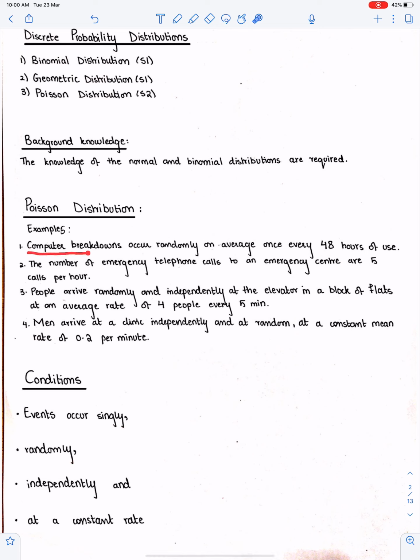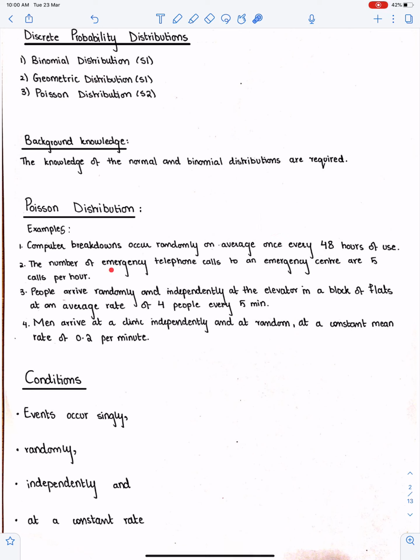Examples. Computer breakdowns occur randomly, on average once every 48 hours of use. Computer breakdowns means single events. And the unit is very important. Once every 48 hours, that means the mean is 1, like lambda is 1. Lambda is basically the mean for 48 hours.